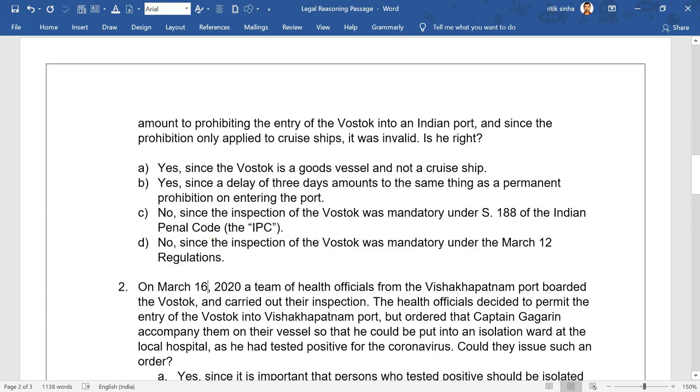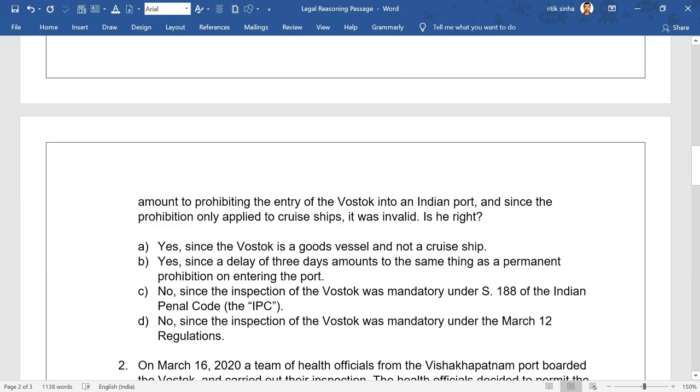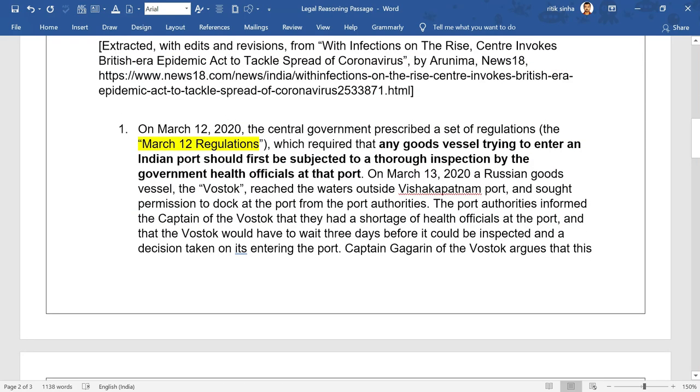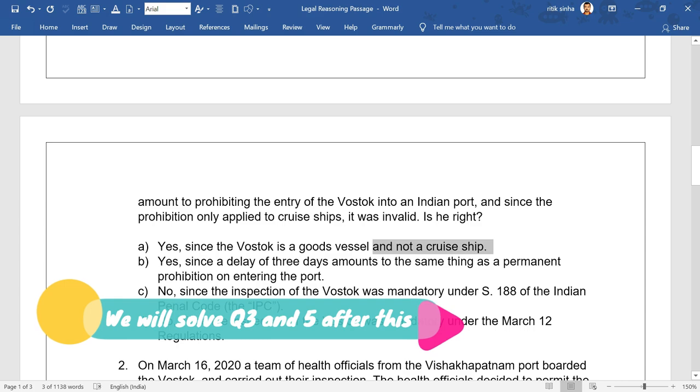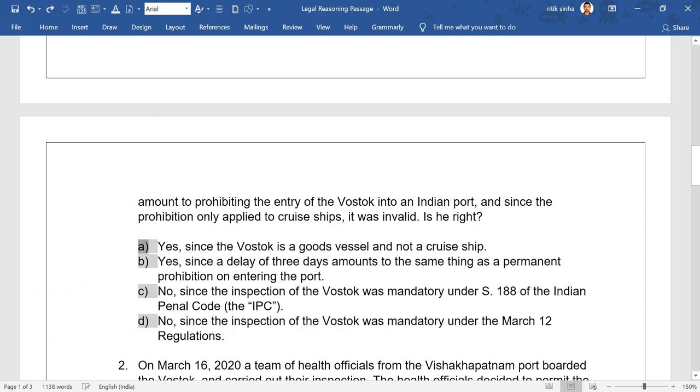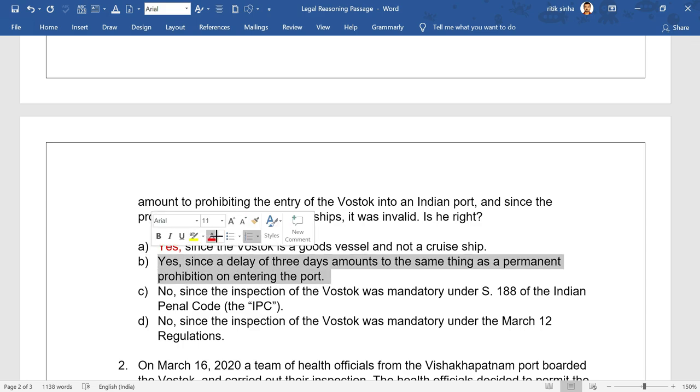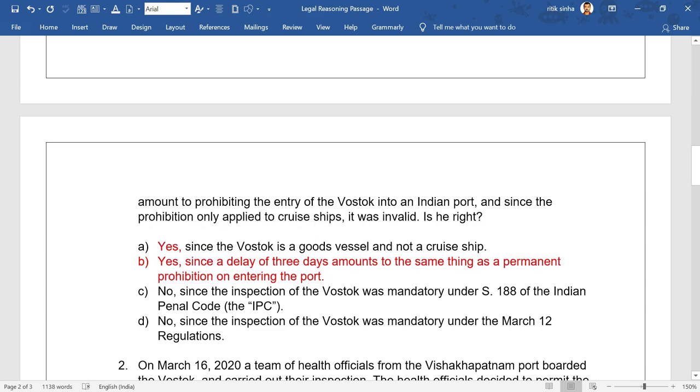The options are here. First option says yes, since the Vostok is a goods vessel and not a cruise ship. Okay, but goods vessel पे ही तो March 12 regulations apply होने वाले, right? And not on a cruise ship. So ये option is not the correct one. So A is not correct. B says yes, since a delay of 3 days amounts to the same thing as a permanent prohibition on entering the port. This is a far-fetched assumption which we are not allowed to make in a legal reasoning passage, right?